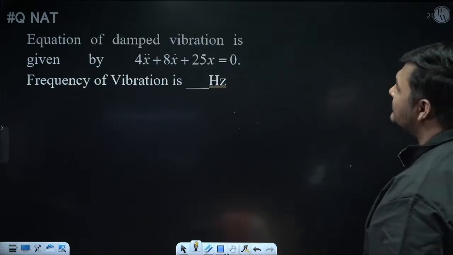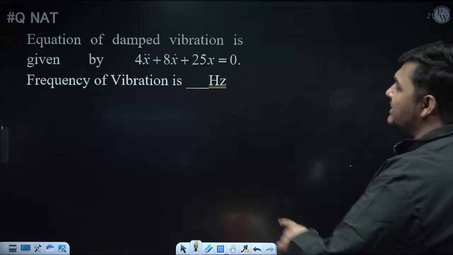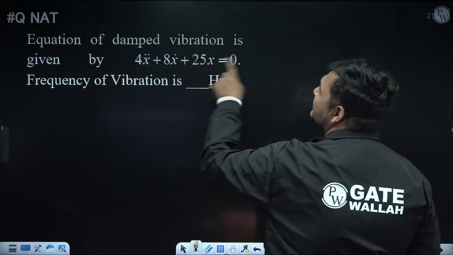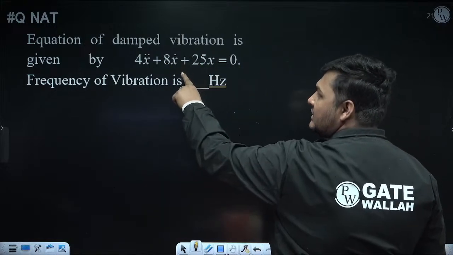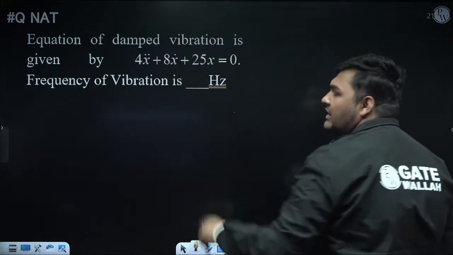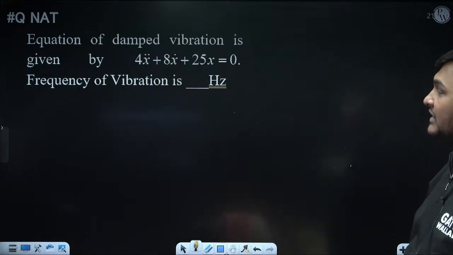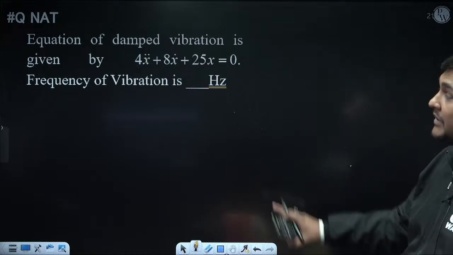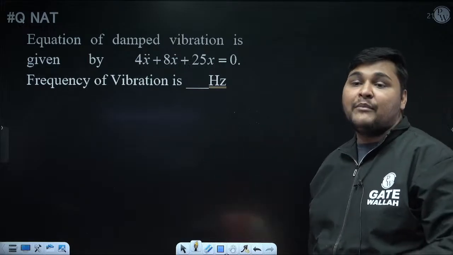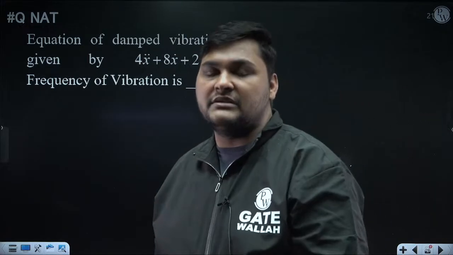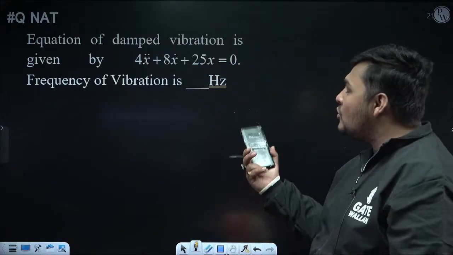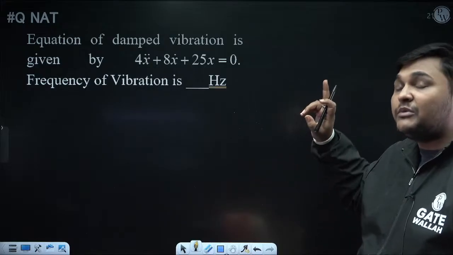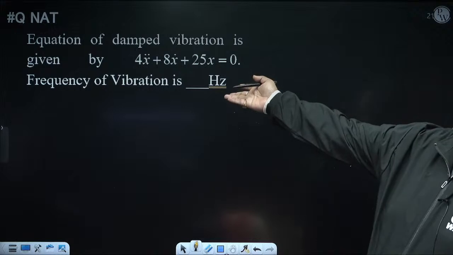Now next, this is the question. In this question, the equation of vibration is given. So if the equation is given, you can compare it with the equation mx double dot plus cx dot plus kx equal to 0, because the same equation is there. So you will get the values of m, c, k, and you can calculate anything. The examiner is asking frequency in hertz. First we'll calculate frequency in radian per second, then you can calculate frequency in hertz also. But since the examiner is asking frequency, I am 100% sure this will be the underdamping case, because if it is critical or over, no vibration will occur. So whatever zeta comes, I am sure it will be less than 1, because if not, then this question is incorrect.